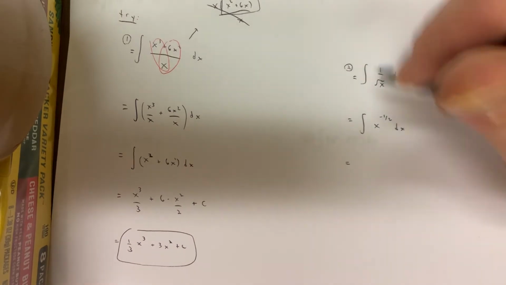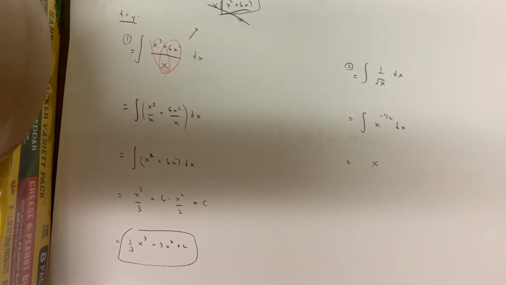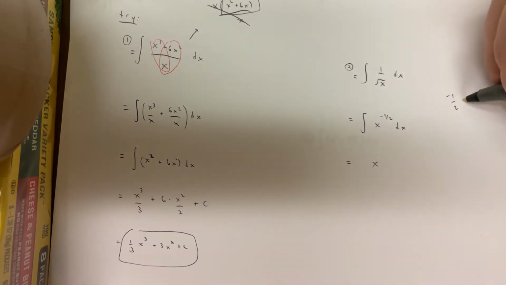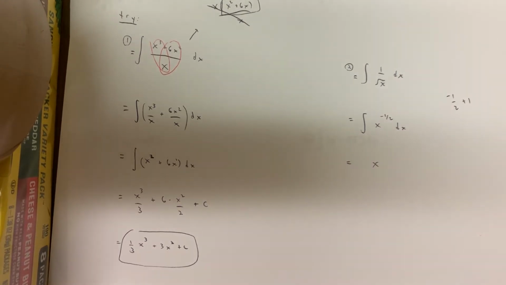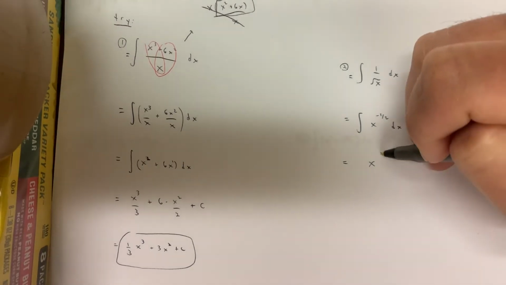Now we can integrate. We just have one single letter raised to a numerical power, add 1 to the exponent, divide by that number. Negative 1/2 plus 1. Well, first off, you should know that's equal to 1/2 just from common sense, okay? But a convenient form of 1 here would be 2 over 2. Then it's pretty easy to see that it's equal to 1/2. So x to the 1/2.